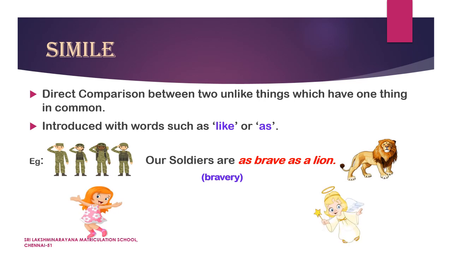She looks like an angel. In this line, like an angel is a simile. Why? Because the girl is compared to an angel. The common thing for both of them is their beauty. So, in both these examples, comparisons are done directly using words such as as and like.